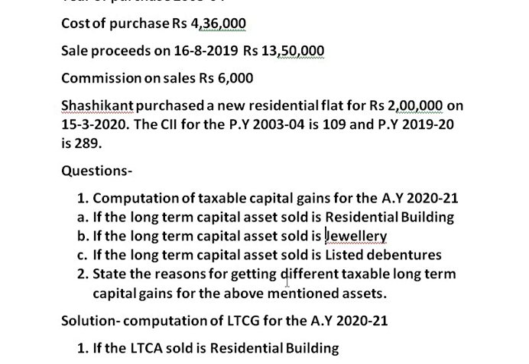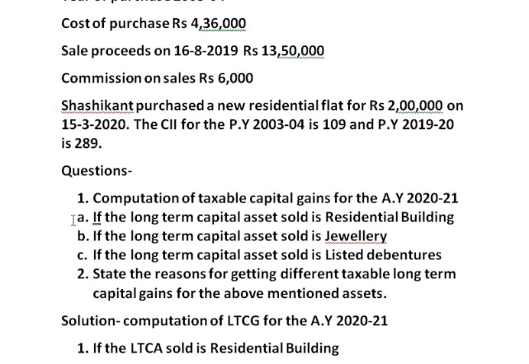Then the second question is, state the reasons for getting different taxable long-term capital gain. Once you find out answer for the first question, you will be able to answer for the second, because you will understand where you are getting the differences in the answers. Only then you will be able to explain this point. So total here you are answering 4 questions. For this question you will get 4 marks.